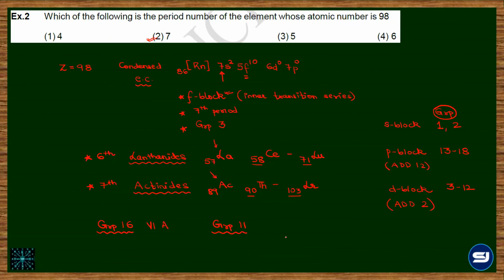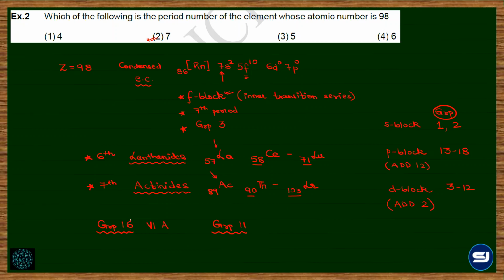So, starting, you remember that 3 is 3B, 4 is 4B, 5 is 5B, 6 is 6B, 7 is 7B. Then 8, 9, 10 are clubbed together and assigned 8B. And then the last two are 1B and 2B. Okay? So it's very simple. See, groups 1, 2, 13, 14, 15, 16, 17, 18 are given 1A to 8A. And the one that starts from 3 is assigned 3B.